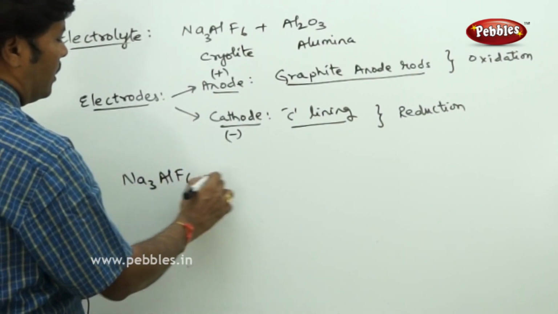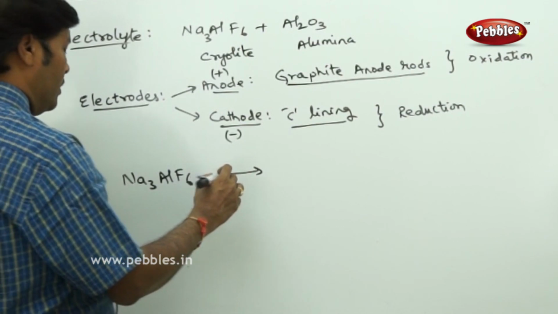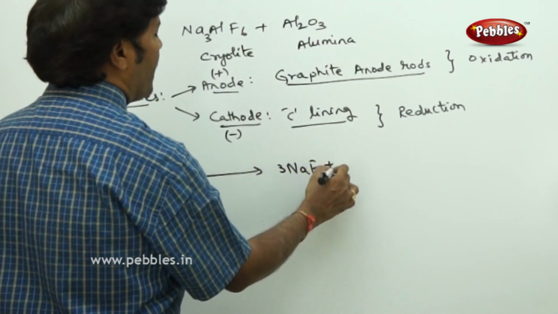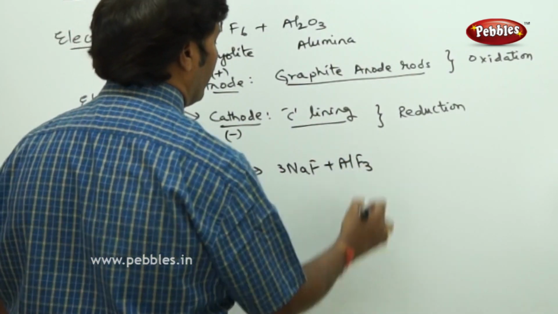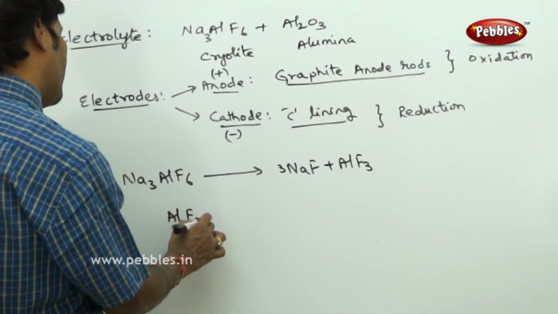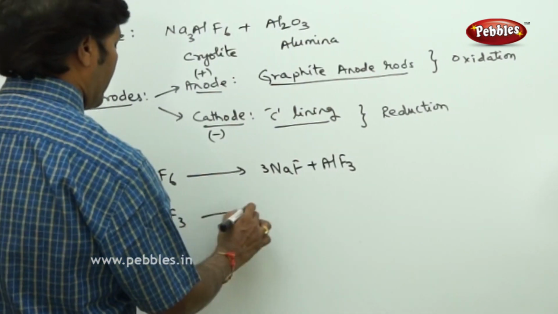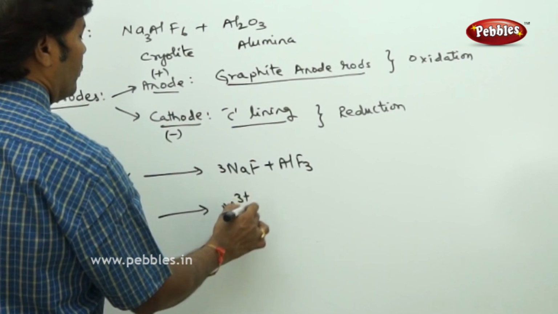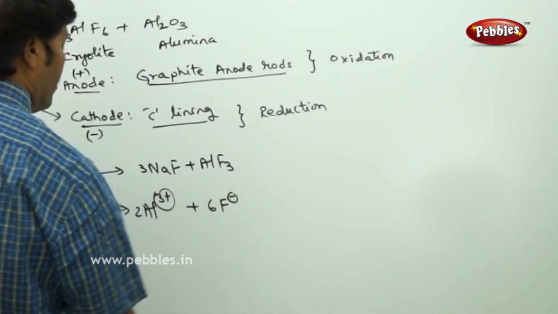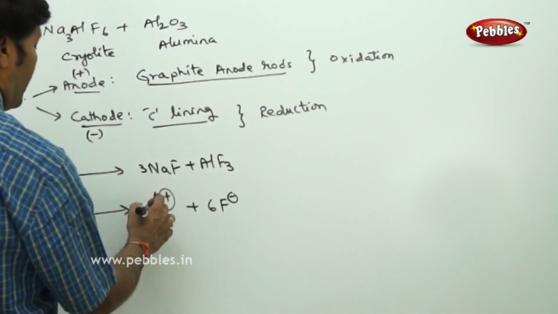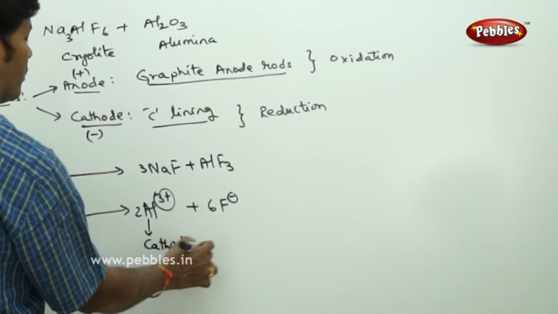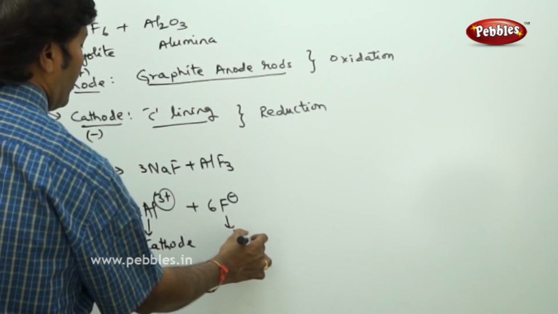Na3AlF6, it undergoes electrolytic dissociation to give 3 moles of sodium fluoride and 1 mole of aluminium fluoride. Take 2 moles of aluminium fluoride, again it dissociates to give 2 moles of aluminium cations plus 6 moles of fluoride ions. So the aluminium ions are deposited at cathode, and fluoride ions accumulate at anode.